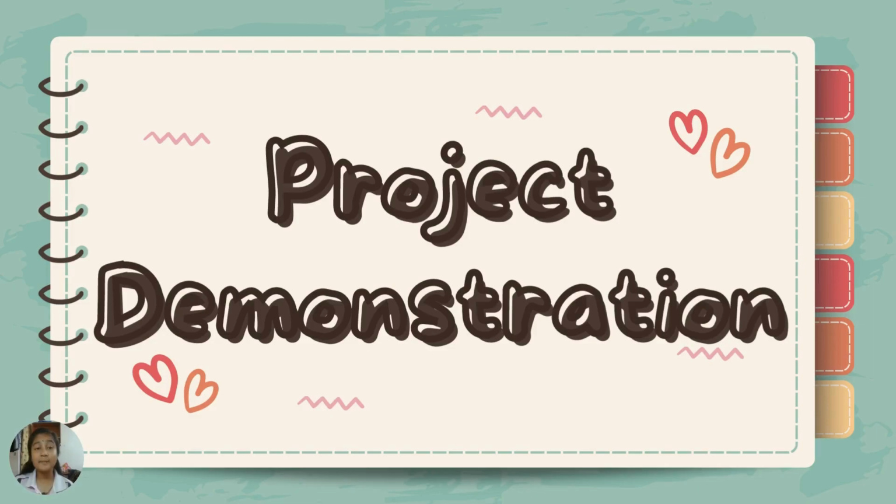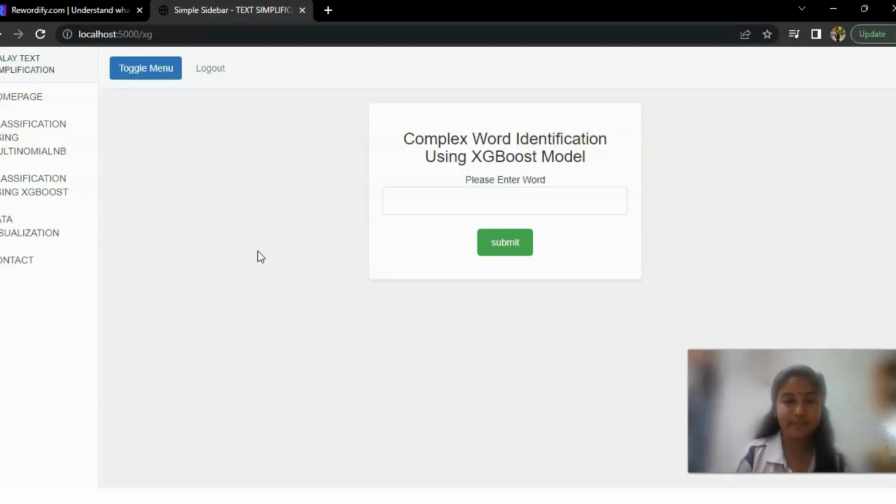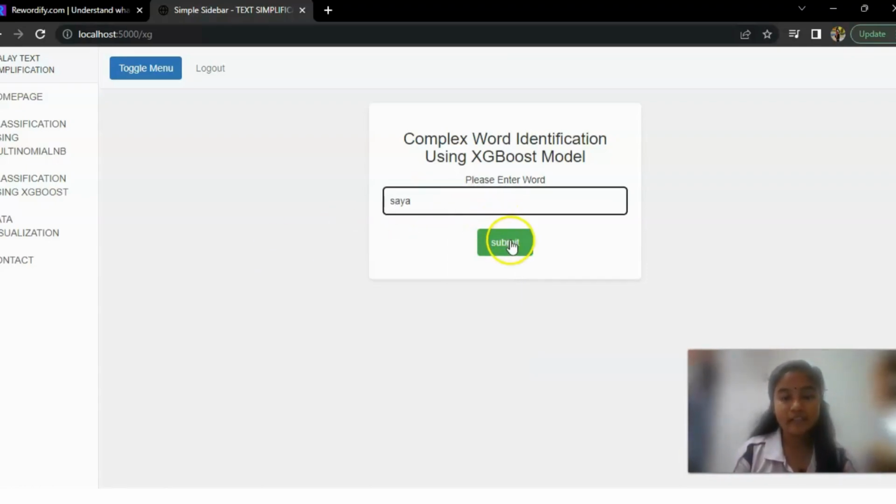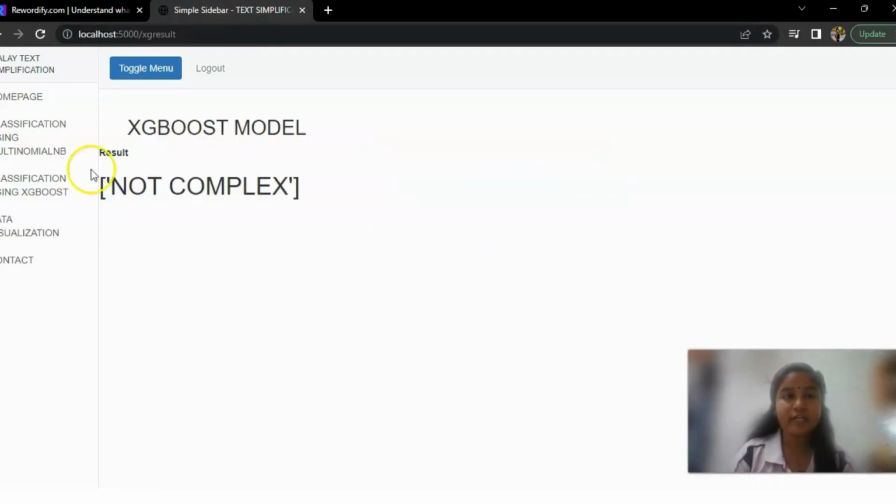The next part is the project demonstration of my system. First, I will explain my system. For example, if I enter the word sire and submit, the system will show whether it is a complex or not complex word. As we can see, it shows it is not a complex word.